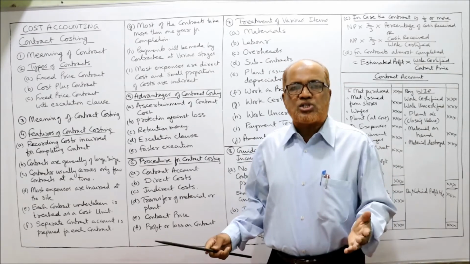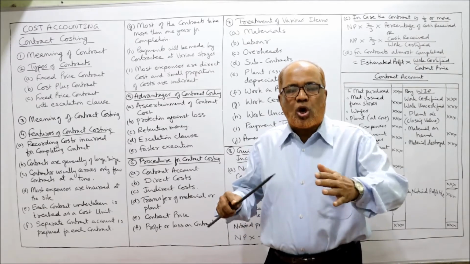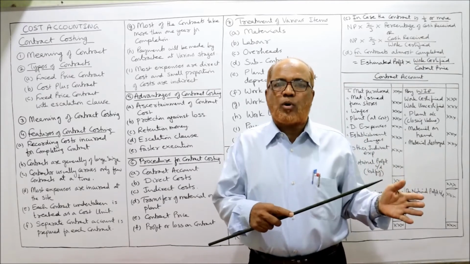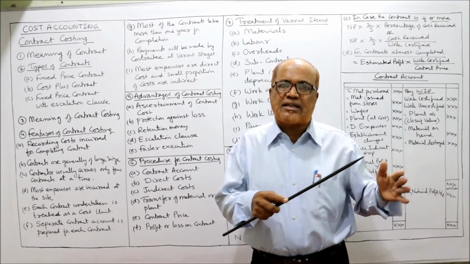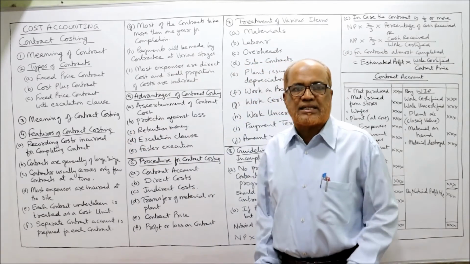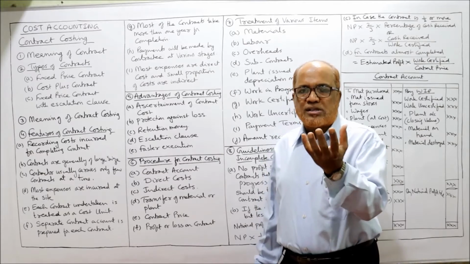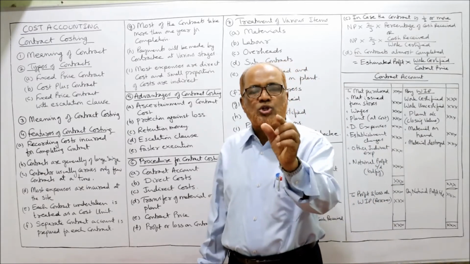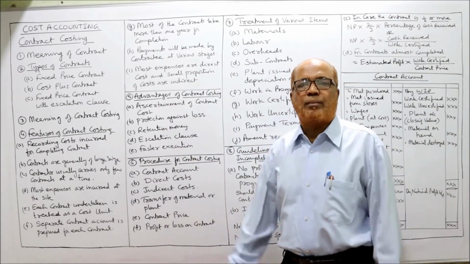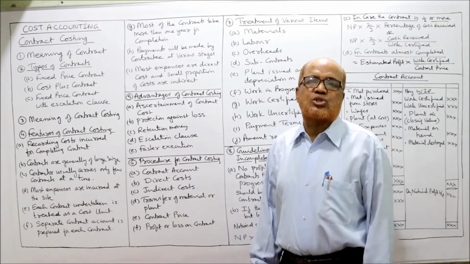So it is also just like job costing, but the difference is that here the job is constructed at the site, not in the factory. Whereas in job costing, the jobs are conducted in the factory, in contract costing, the job is executed at the site. Job costing is a short-term costing method, because the time required to complete the job will be short. But in case of contract costing, the duration of time required for completing the contract will be long. So this method is called contract costing method.